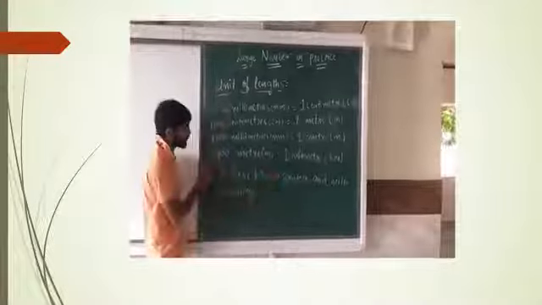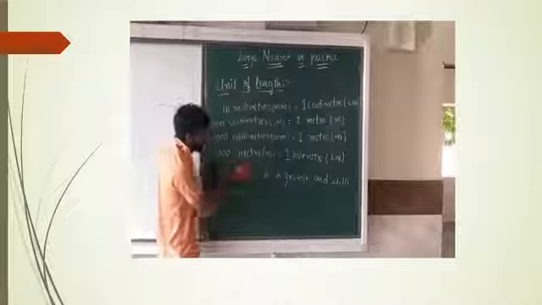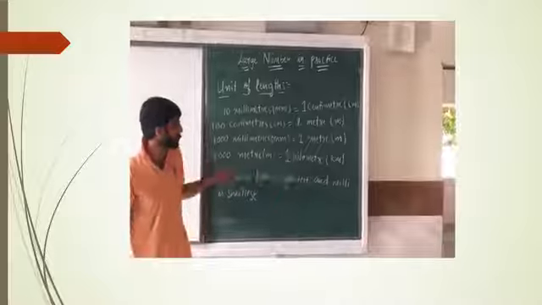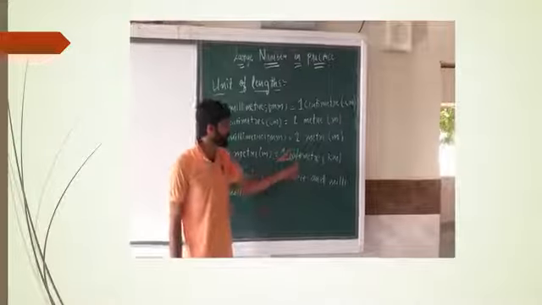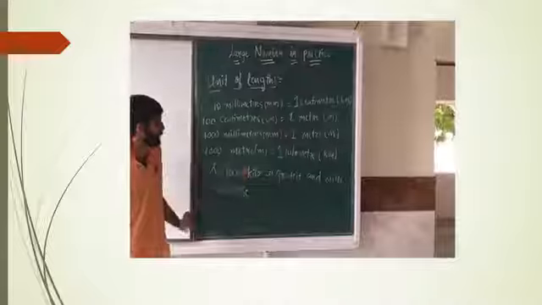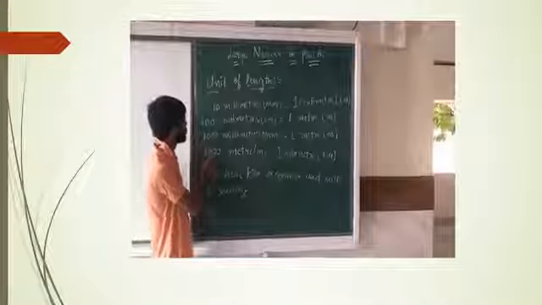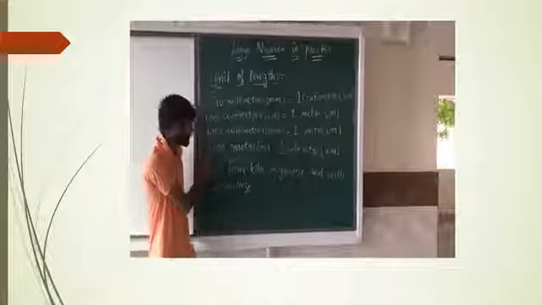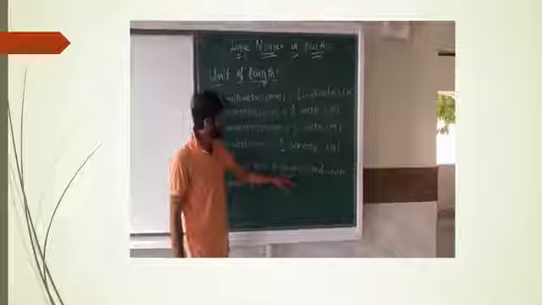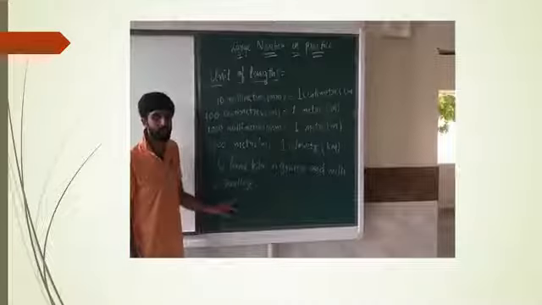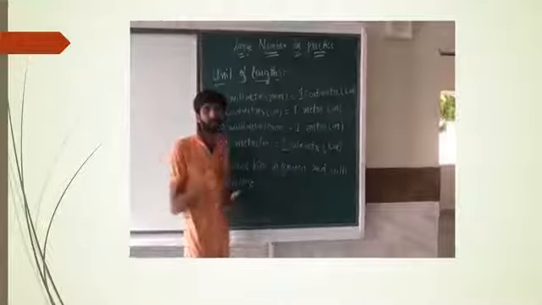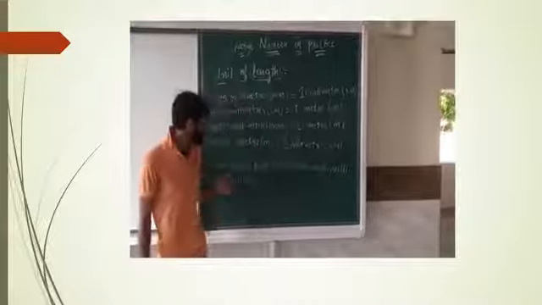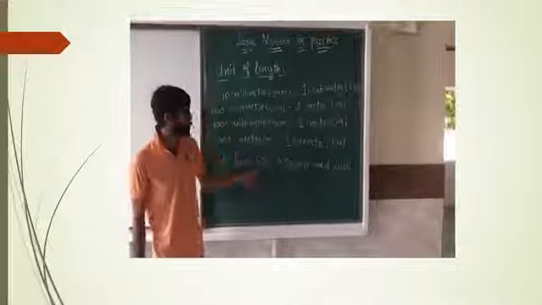Now we move to the next one. 1000 meter is equal to 1 kilometer. So 1 kilometer is equal to 1000 meter. If they would ask that 1 kilometer is equal to dash centimeter, so we have to multiply 1000 with 100. So it will be 1 lakh centimeter. So here kilo is the greatest and milli is the smallest. If they would ask which is the smallest unit in this, then you have to write milli. If they would ask what is the greatest unit, you have to write kilo.